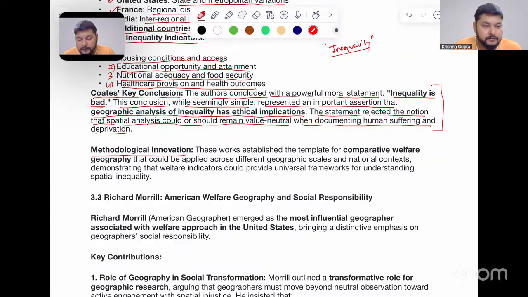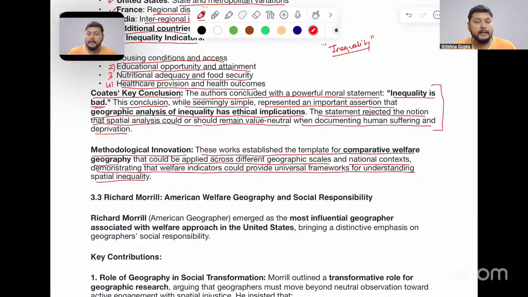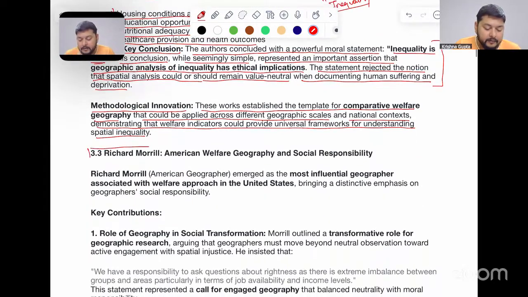Methodological innovation done by him: these works established a template for comparative welfare geography that could be applied across different geographic scales and national contexts, demonstrating that welfare indicators could provide a universal framework for understanding spatial inequality. Okay. The next important theorist we have is Richard Morrill. We will see that he is associated with American welfare geography and social responsibility.